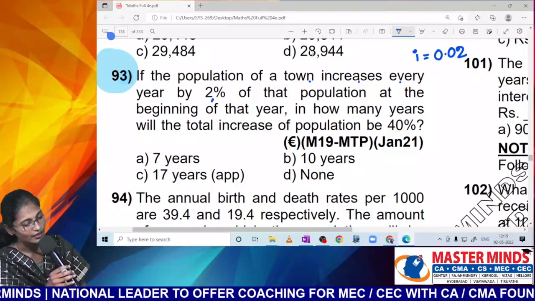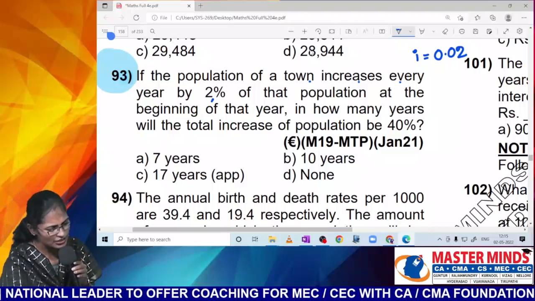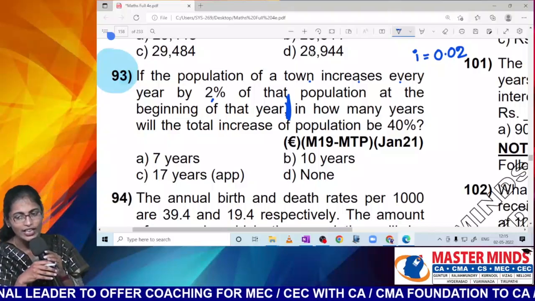Read out the next line. Of the population at the beginning of the year. Read out the next line. Make it fast.